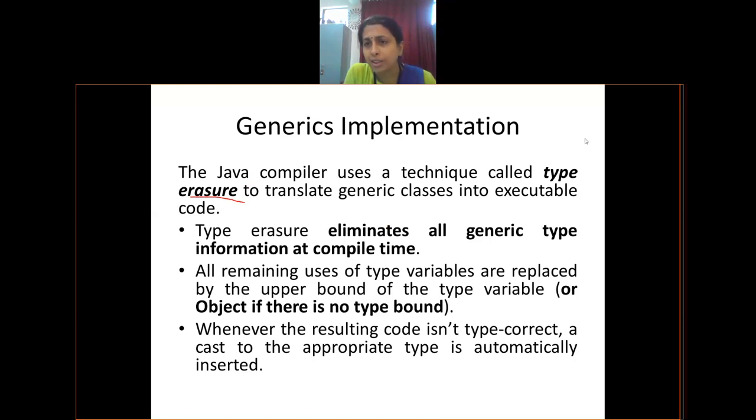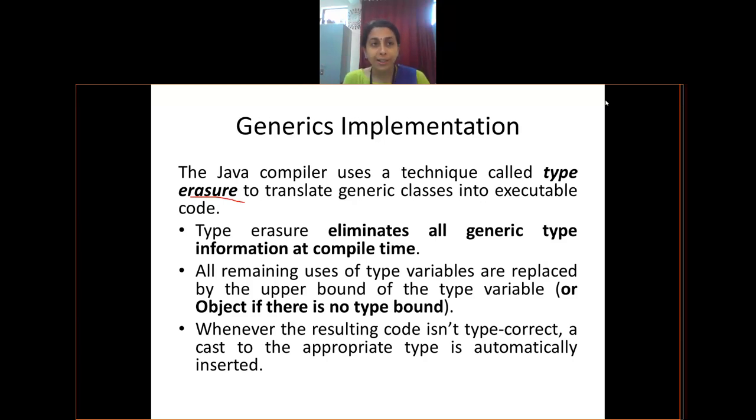What is this erasure? Have you used erasers when you are writing? Definitely you have used. That eraser talks about, I want to write this, but I had written that. It is as good as you write one box, one generic data type. That generic data type can be erased and filled with the data type that you want during the runtime. This is called type erasure.